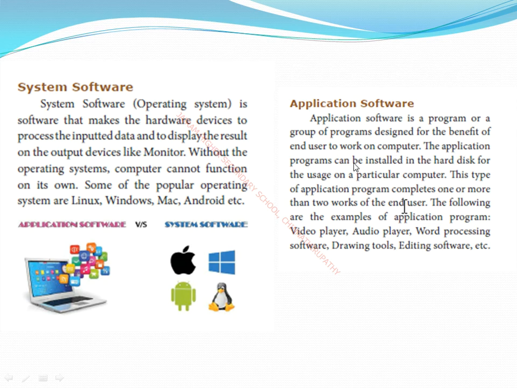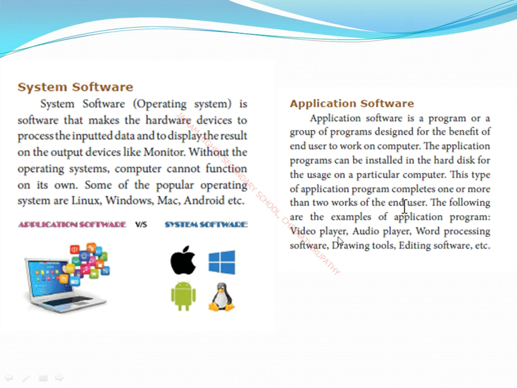The application programs can be installed in the hard disk for usage on a particular computer. I told you, whatever we store in the computer, everything will be stored in the hard disk drive. So what things will be stored in the hard disk drive? Files, audios, videos and application software. This type of application program completes one or more works of the end user. The following are the examples of application programs.